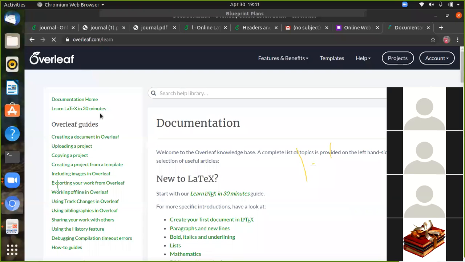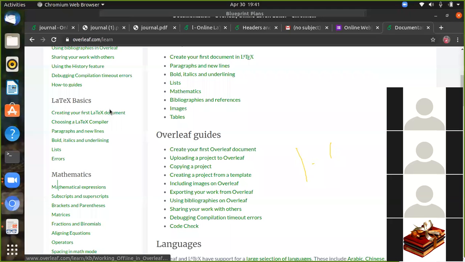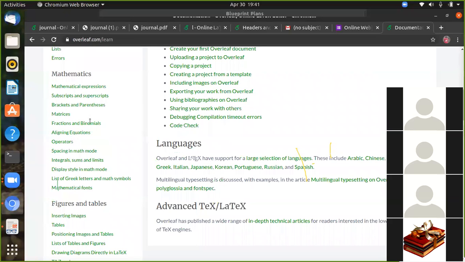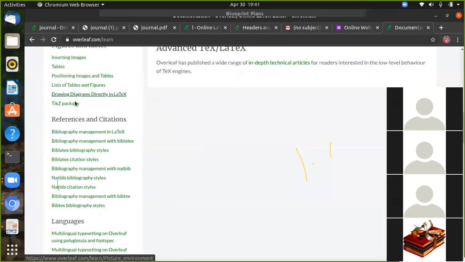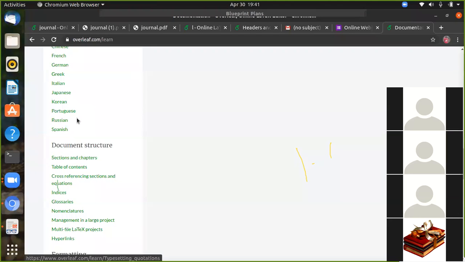You can see all the things: how to upload the project, copying the project, some mathematics, how to insert images. Once you see this syntax, you become very familiar with LaTeX, madam.